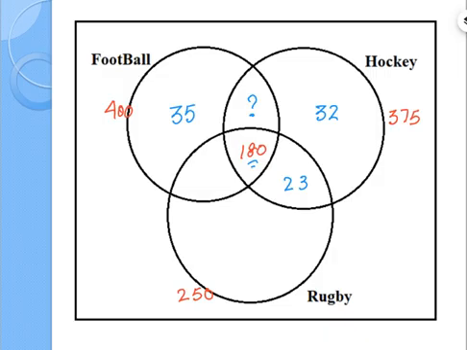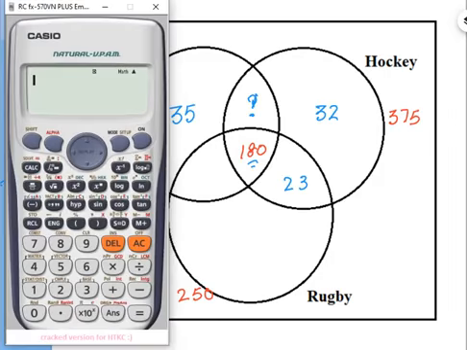The total of hockey players is 375. We subtract 180, then 23, and then 32. So 140 would be the common part of football and hockey. We will write 140.